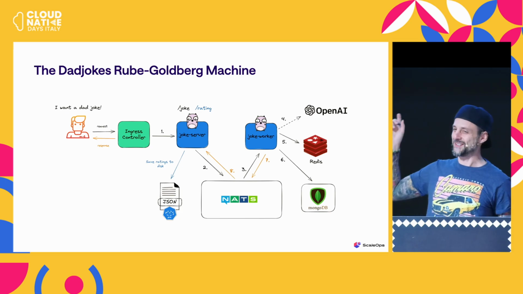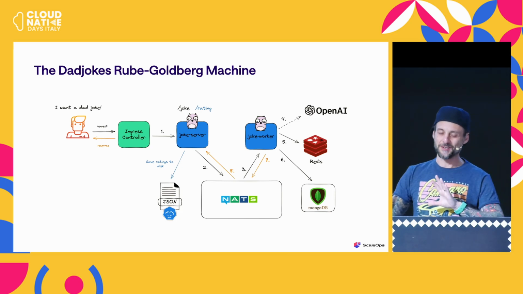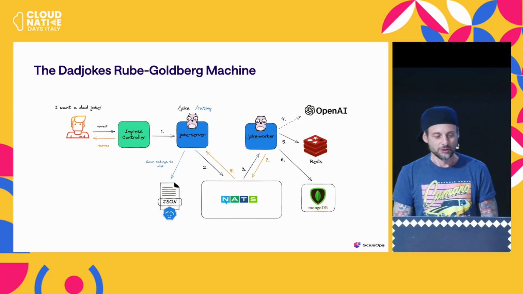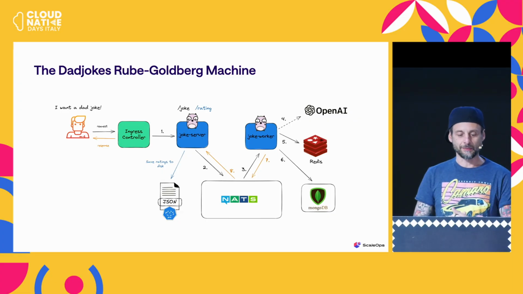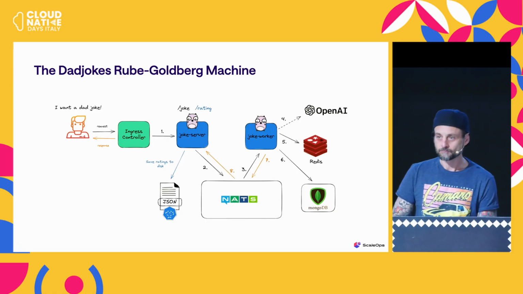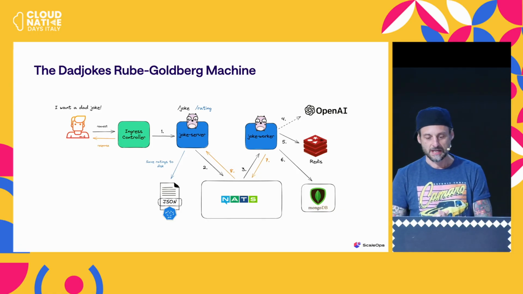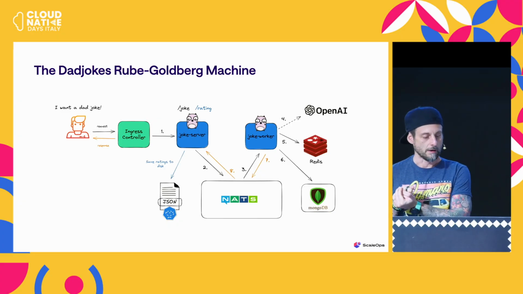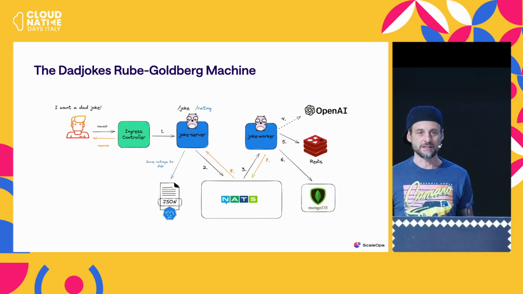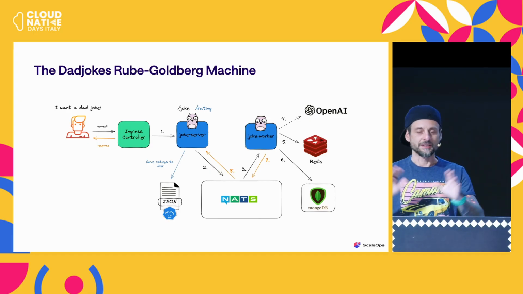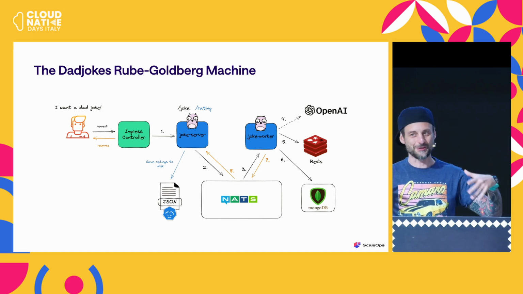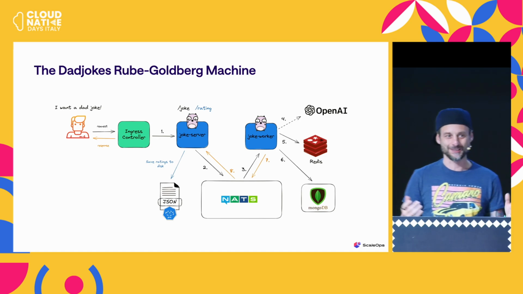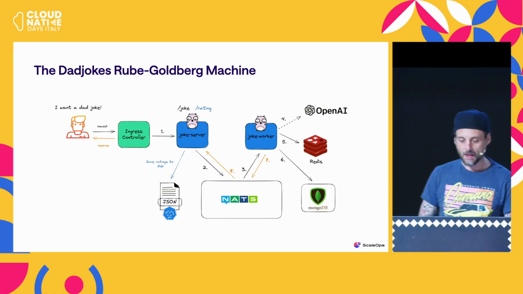So I think I presented this app last year, but it was another scenario. I tweaked it a little bit. The idea for today is to provide a highly available version of a Dadjoke generator using multiple components that are quite familiar with production systems. So I'm a user, I want to request a Dadjoke, so of course I need an ingress controller, and a server to expose the API. I didn't build any front end because I didn't want to add even more complexity, so it's going to be an API endpoint.